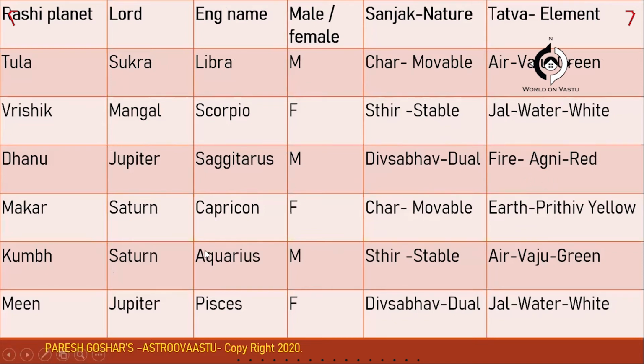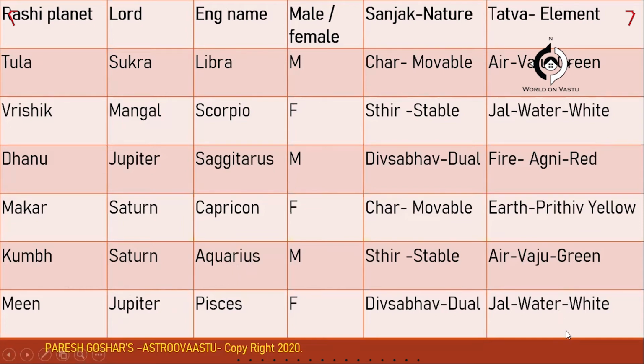Makar, which is governed by Saturn, Capricorn is the English name. It comes under movable form, and it comes under the Tattva of Earth, Prithvi, and the color is yellow. And Kumbh, which is also governed by Saturn. The English name is Aquarius, and it has stable nature, and it comes under the Tattva of air, Vayu, green color. And Meen, which is governed by Jupiter, Pisces being the English name, and it is of dual nature, and it has the Tattva of Jal, water, white.